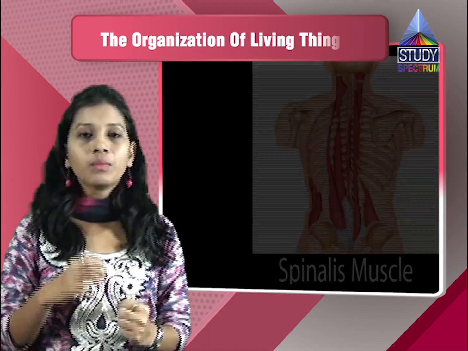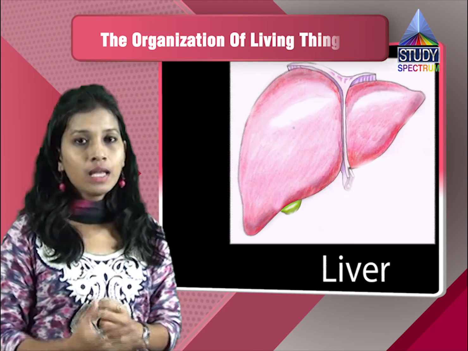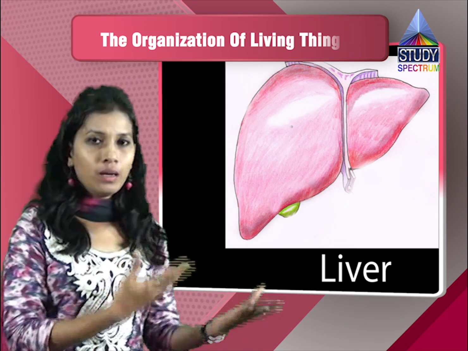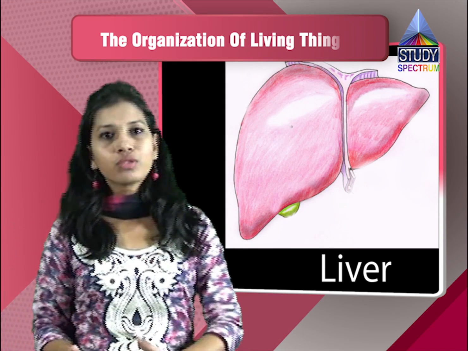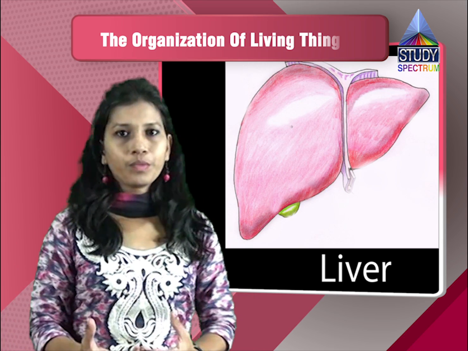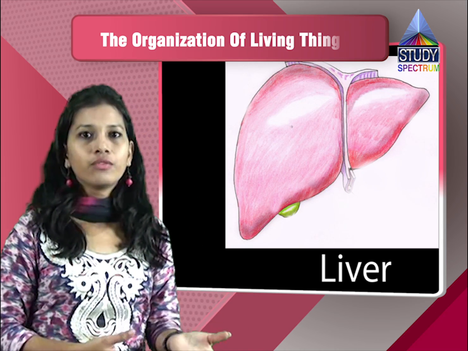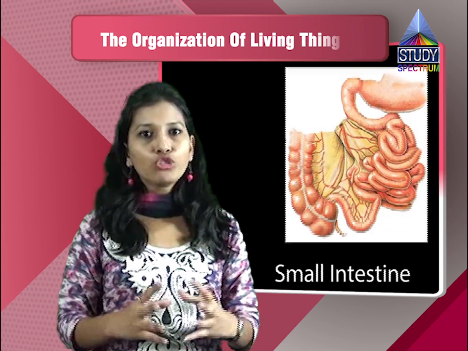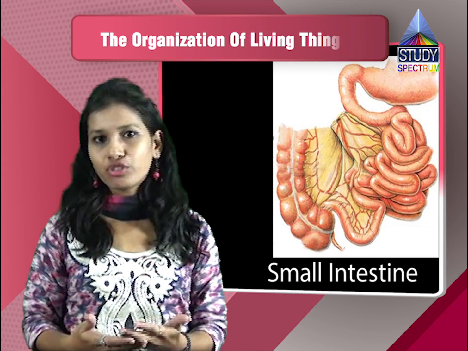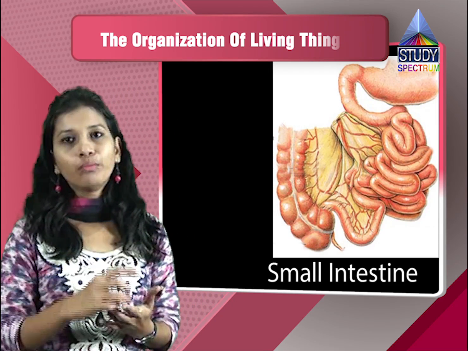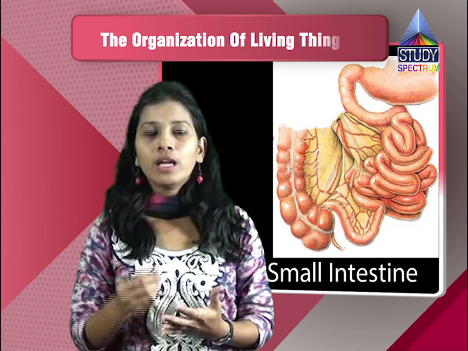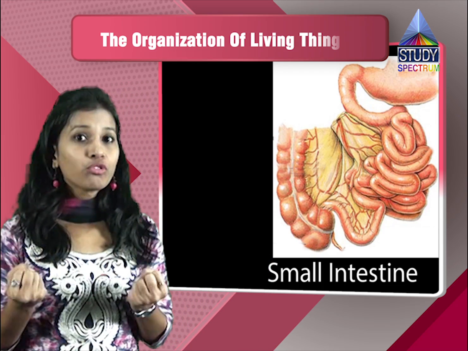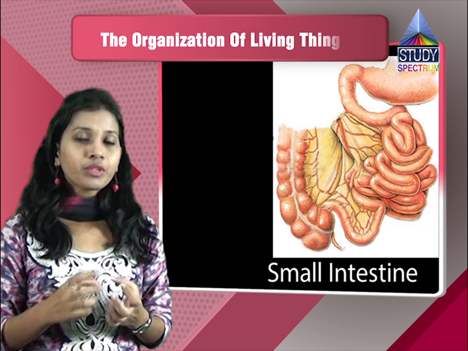Now in the stomach, the main digestion starts. The digestion of the food is done by the various juices which are given by the liver. Then there are bile juices which are secreted by the pancreas. Liver will give the bile juices and pancreas will give the pancreatic juices. All these juices together will help in the digestion. Now from that it will come to the small intestine, and in the small intestine the absorption of the nutrients will be done.